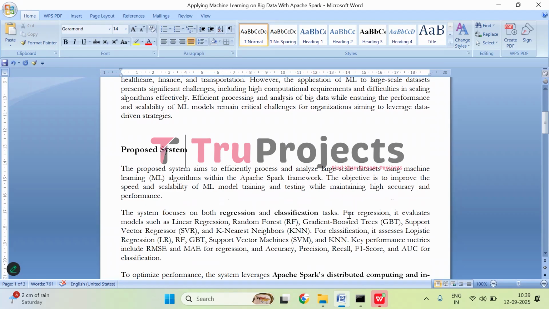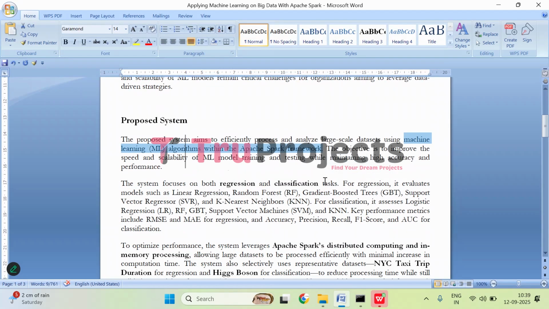So, to overcome all such issues, the proposed system is designed to handle very large data sets efficiently by combining machine learning and the Apache Spark framework. This is built for fast and distributed data processing. The main goal here is to train and test ML models faster and more reliably, while still keeping their predictions accurate and reliable. The system works on two types of tasks, that is regression and classification.